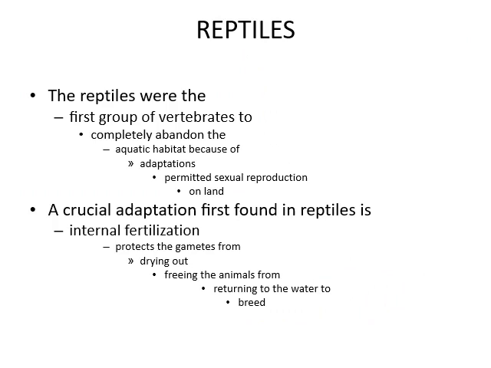Reptiles. Reptiles were the first group of vertebrates to completely abandon aquatic habitats because of adaptations that permitted sexual reproduction on the land. A crucial developmental adaptation first found in reptiles is internal fertilization, which protects the gametes from drying out and frees the animals from returning to the water to breed.